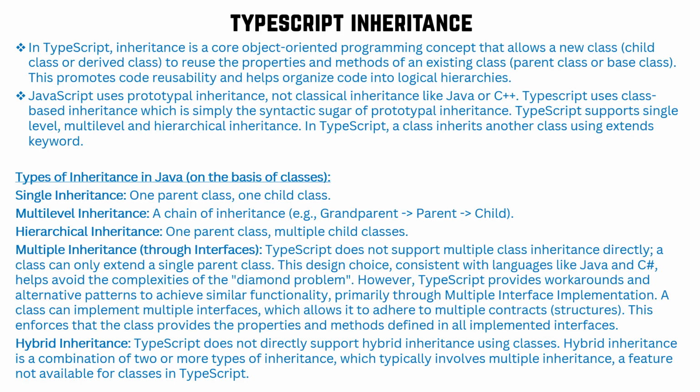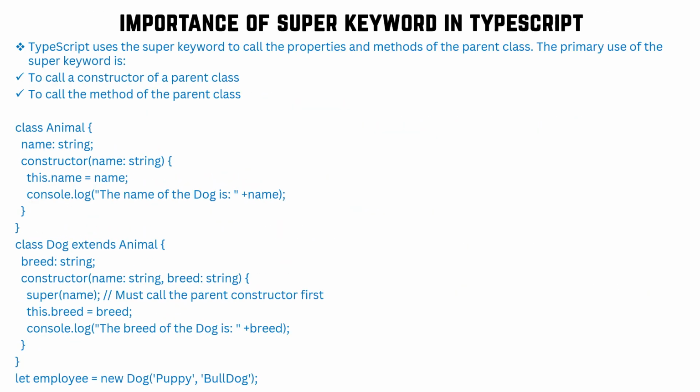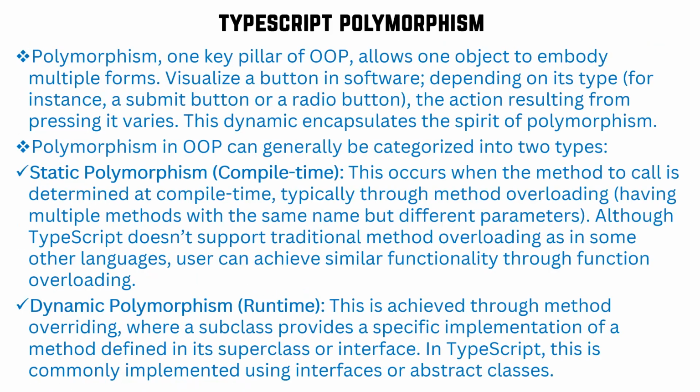And hybrid inheritance TypeScript does not support, where we are trying to inherit using multiple types. Hybrid inheritance is nothing but a combination of two or more types of inheritance, which TypeScript does not support. So TypeScript supports mostly single, multi-level, and hierarchical through the class, and multiple also through the interface concept. Then the super keyword can be used to call the constructor of a parent class or to call a method of the parent class.